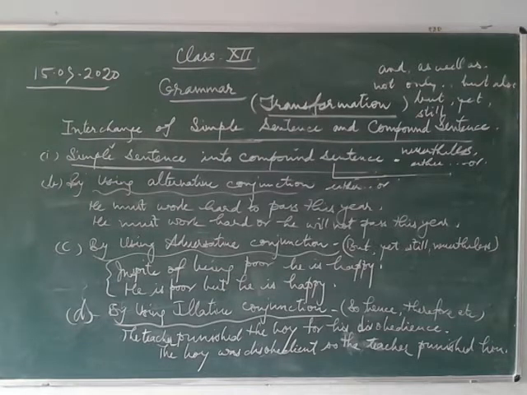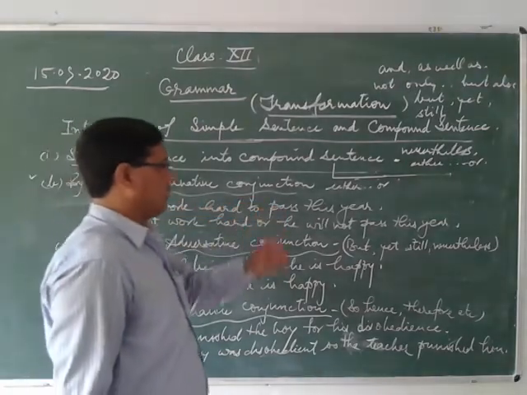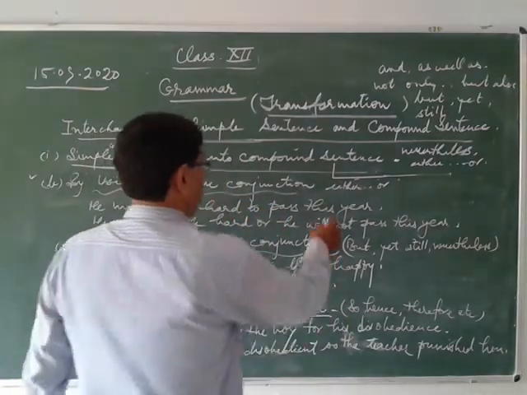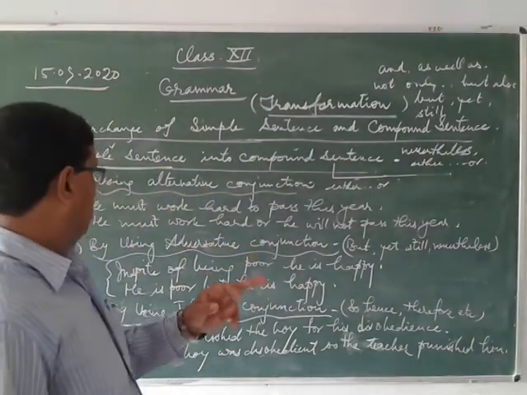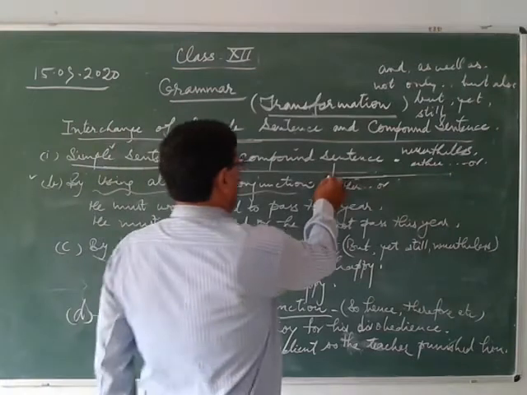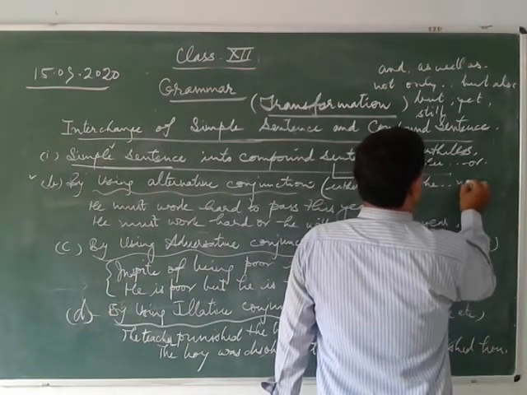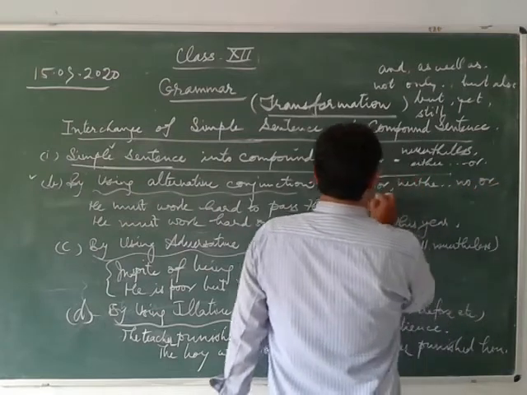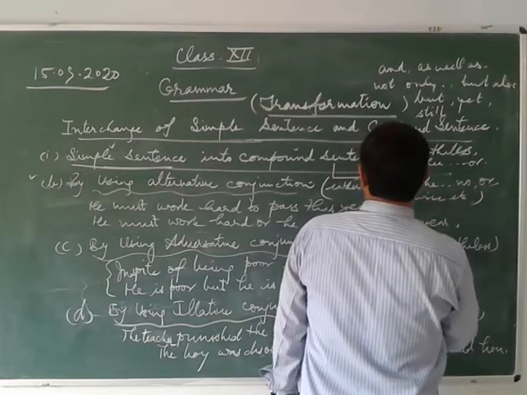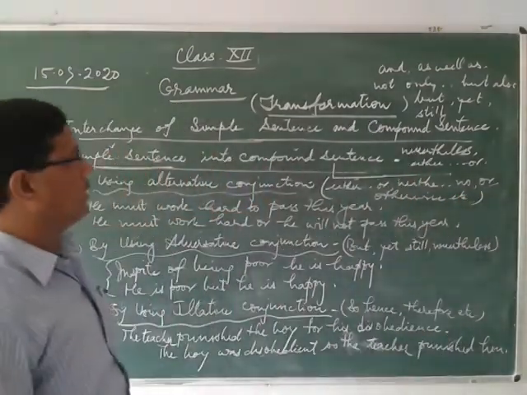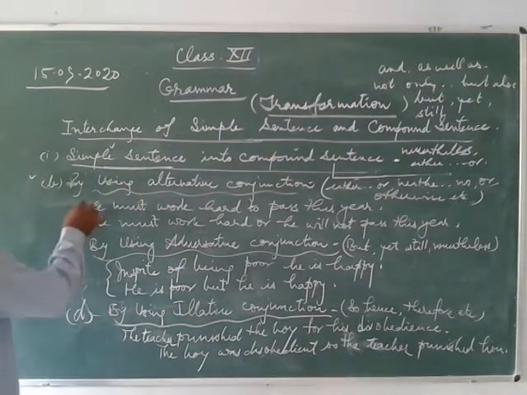Well, see here, next one is by using alternative conjunctions. Here, when we change the simple sentence into compound sentence, certainly we use conjunctions: either ... or, neither ... nor, or otherwise, etc. These conjunctions are used just to coordinate clauses to make it a compound sentence. So you can see the example here.